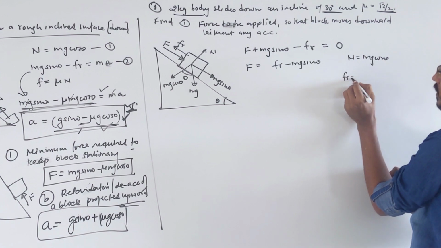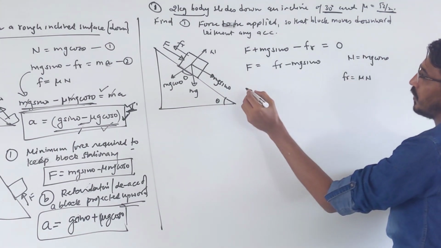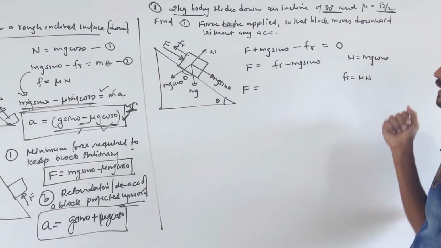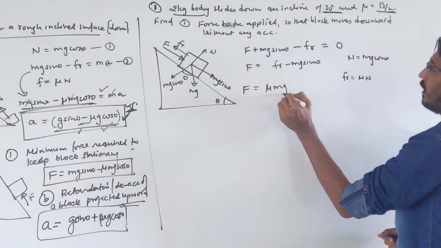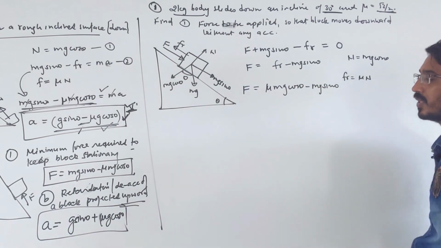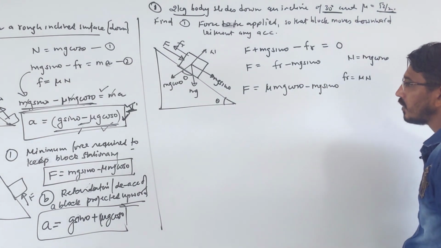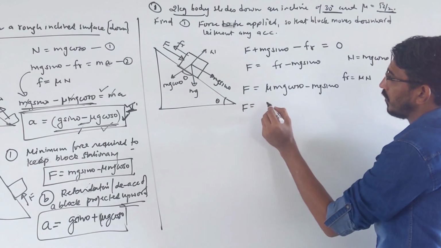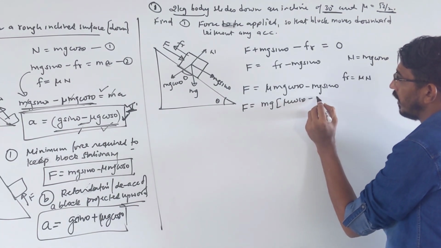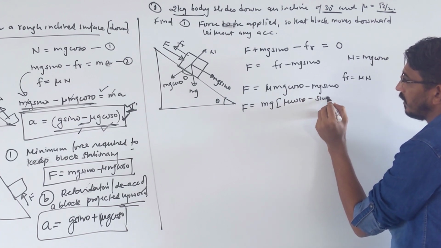Then frictional force is what? Mu into N, we know, right? So friction force is always mu into N, so it becomes mu mg cos theta minus mg sin theta, correct? To make the calculation simple you can take mg common: mg (mu cos theta minus sin theta).